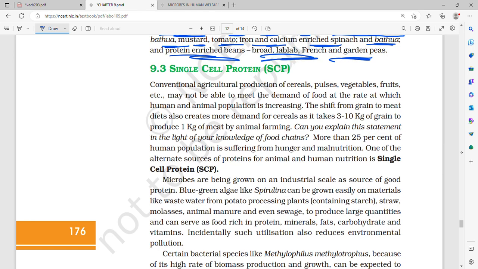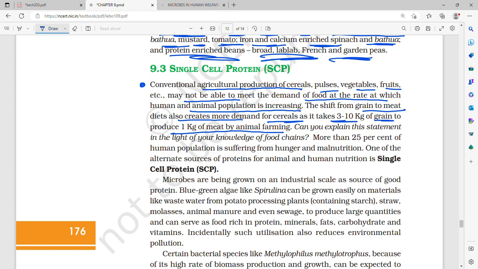Now, single cell protein. The conventional agricultural production of cereals, pulses, vegetables, fruits, etc. may not be able to meet the demand for food at the rate at which human and animal population is increasing. The shift from grain to meat diet also creates a lot more demand for cereals, as it takes 3 to 10 kg of grain to produce 1 kg of meat by animal farming.